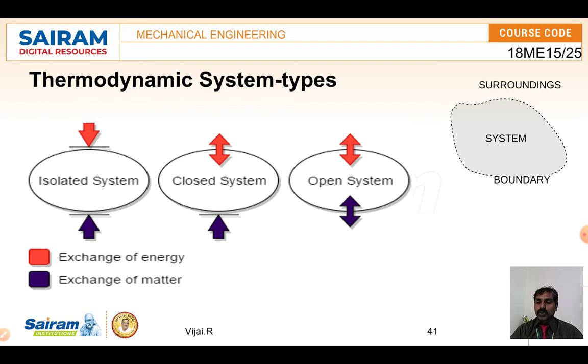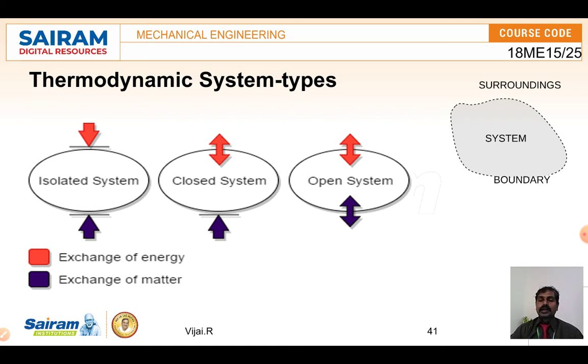Here we can see the three types of thermodynamic systems: the isolated system, the closed system, and the open system. The red color shows exchange of energy, and the blue color shows exchange of matter, mass. In the first system, the isolated system, mass flow is restricted as well as heat exchange. So nothing can move inside or outside. That is the isolated system.